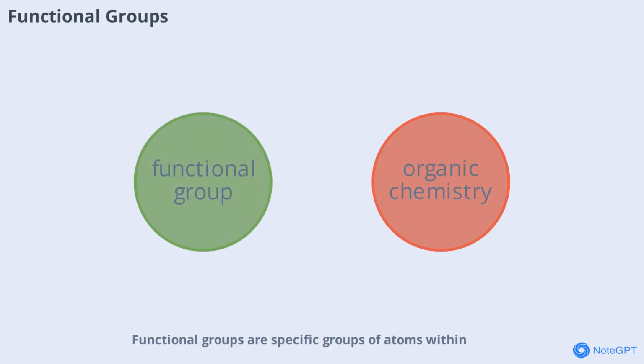Functional groups are specific groups of atoms within molecules that determine the chemical properties of those molecules. Common functional groups include alcohols, -OH, aldehyde, -CHO, ketones, C=O, carboxylic acid, -COOH, and more. Recognizing functional groups is essential for identifying organic compounds and predicting their reactions. They are the key to understanding the behavior of organic molecules in different chemical reactions.